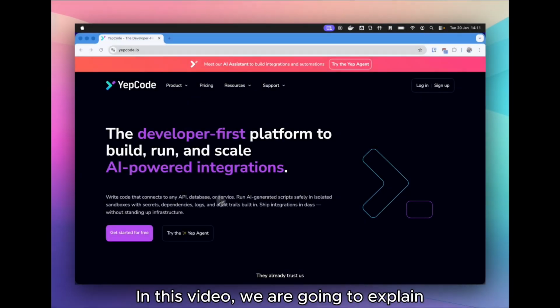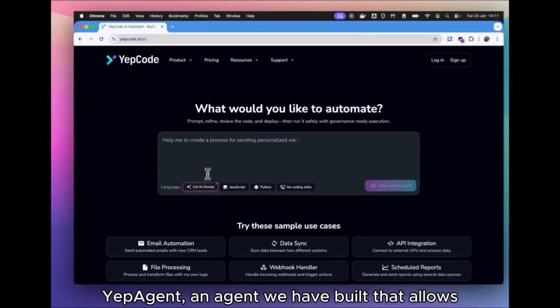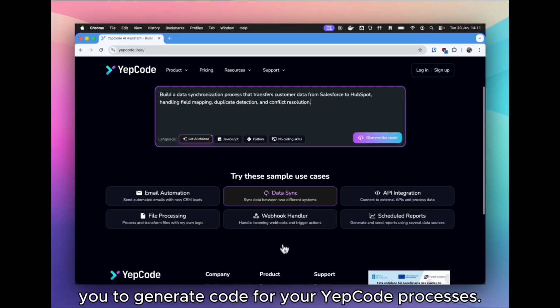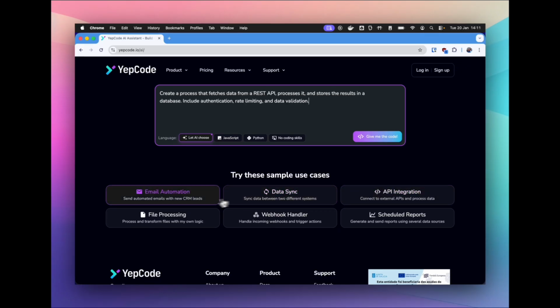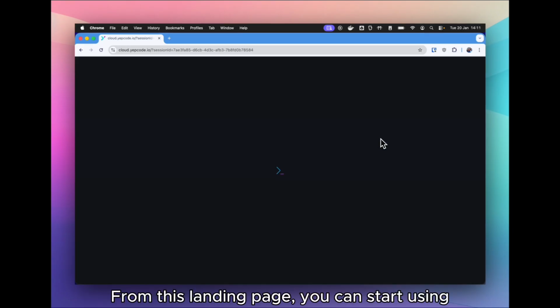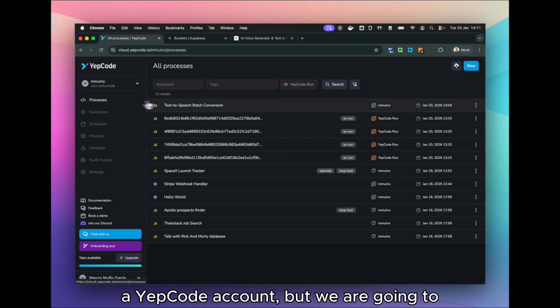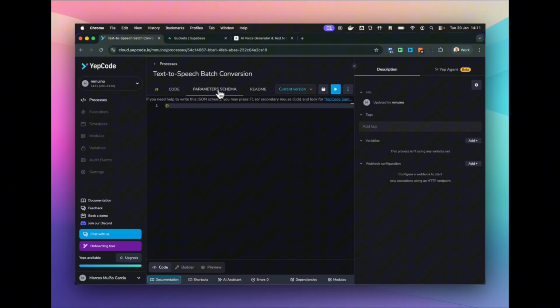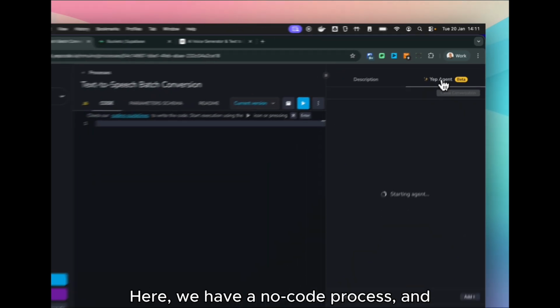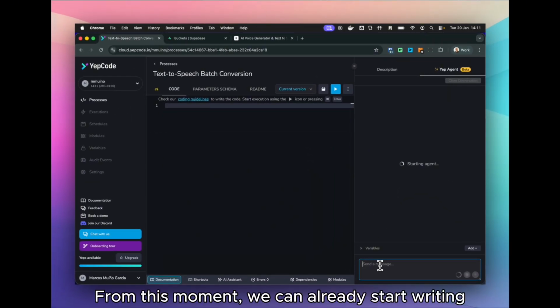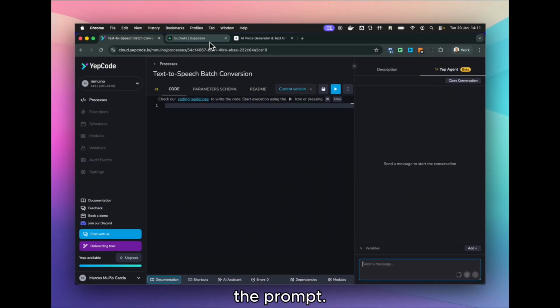In this video, we are going to explain YepAgent, an agent we have built that allows you to generate code for your YepCode processes. From this landing page, you can start using it, and it will allow you to create a YepCode account, but we are going to see it from an already existing team. Here, we have a no-code process, and we open the agent. From this moment, we can already start writing the prompt.